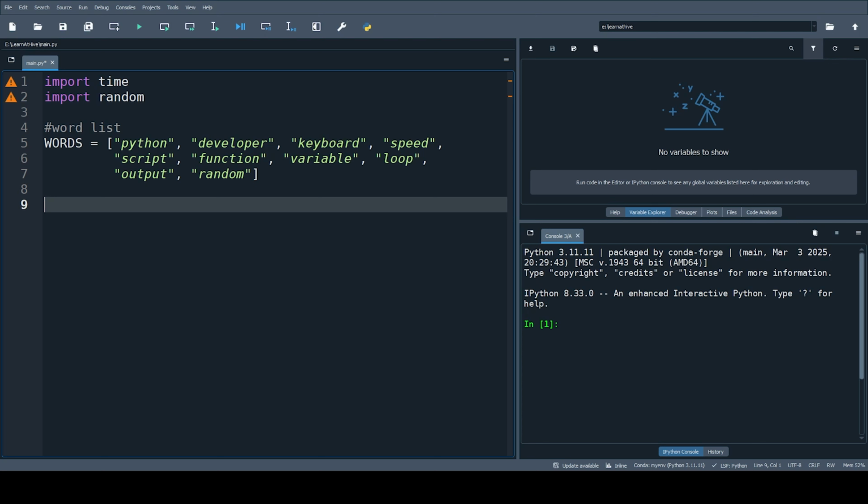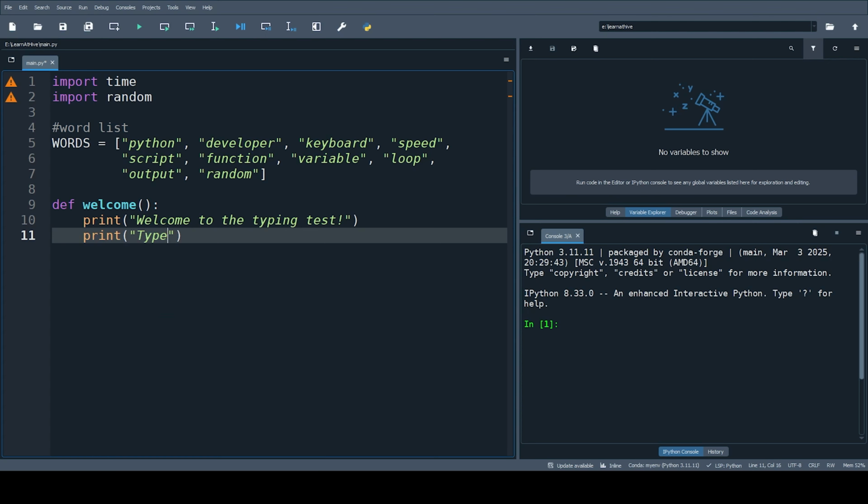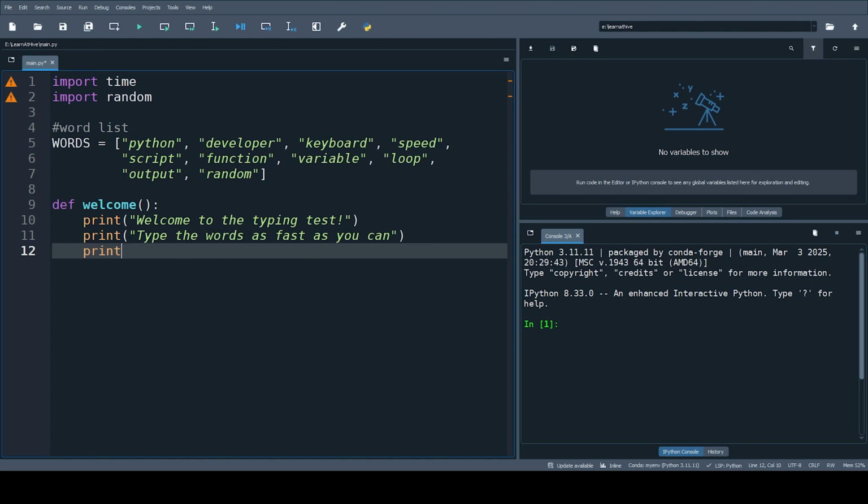So let's define our welcome function. Our welcome function will print a message to the user and prompt the user to press enter if he or she is ready. So let's define welcome and print some messages. First print welcome to the typing test, print type the words as fast as you can, and you have 60 seconds.